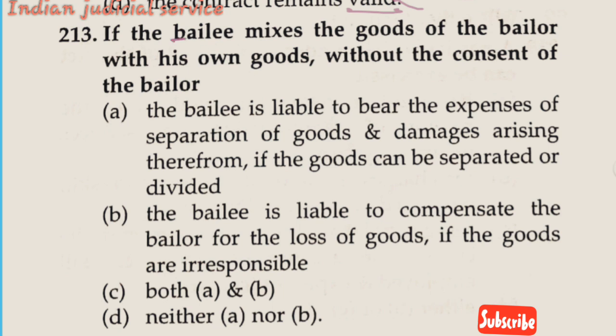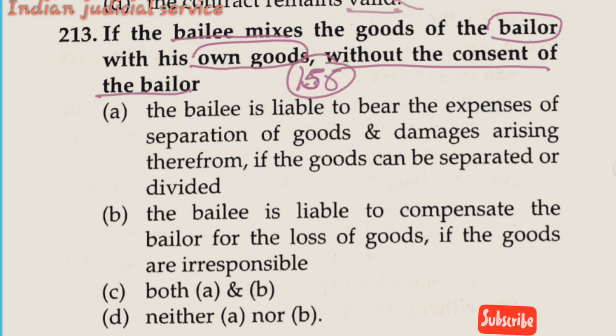If the bailee mixes the goods of the bailor with his own goods without the consent of the bailor, this question is related to Section 156. Section 156 deals with the effect of mixture without the bailor's consent when the goods can be separated.